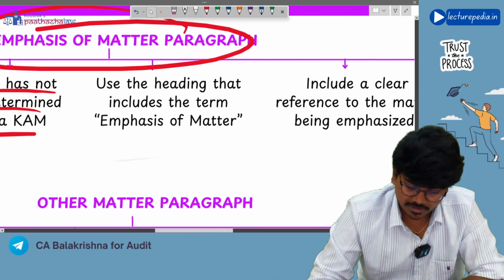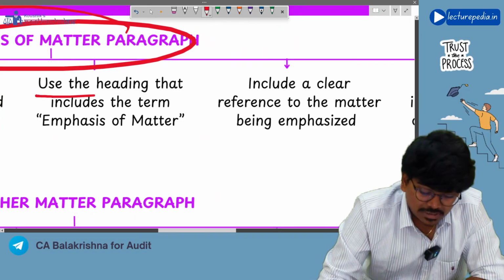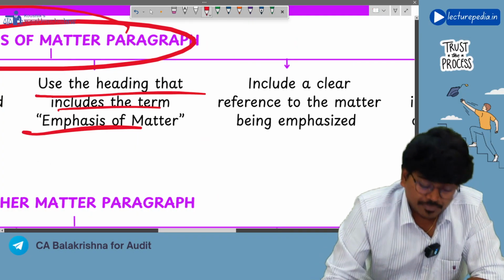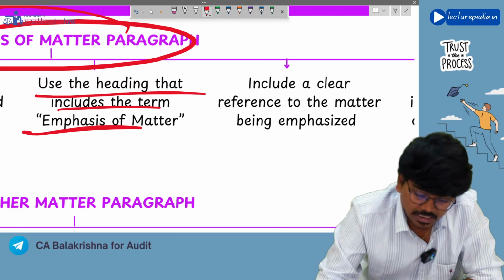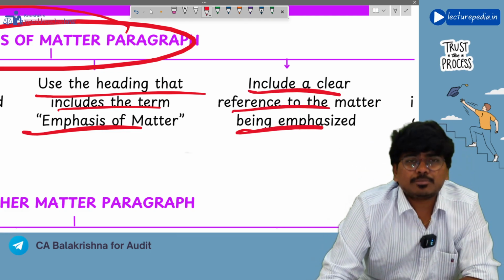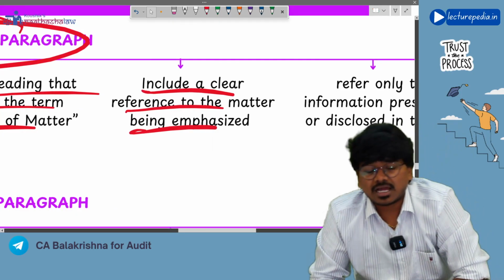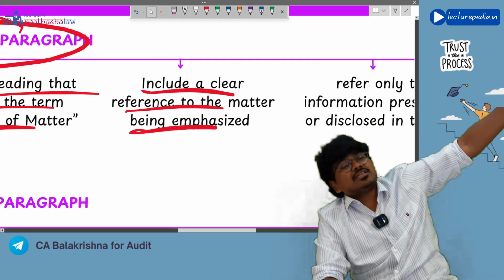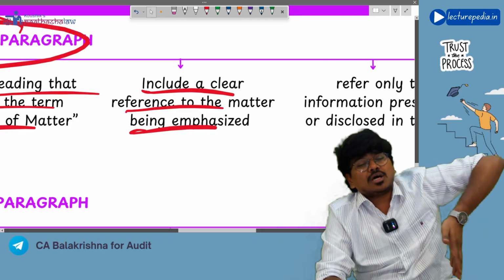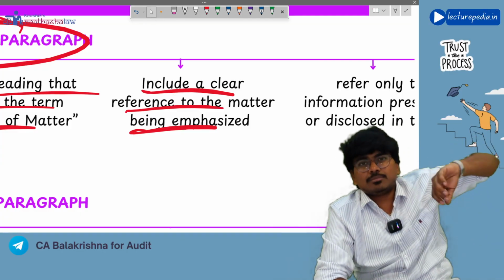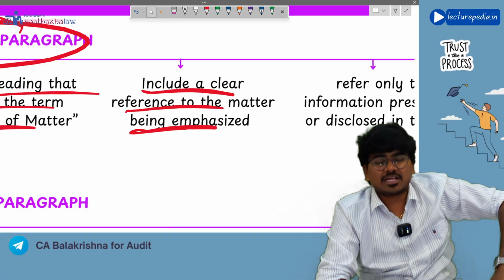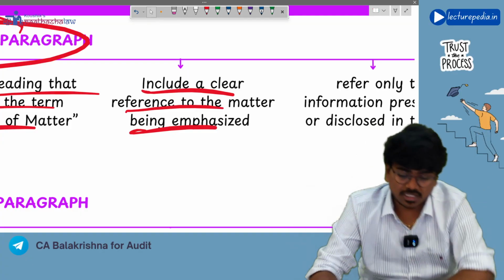Correct or not? Next, use the heading that includes the term emphasis of matter. The heading should contain the term emphasis of matter. Next, include a clear reference to the matter being emphasized, because that matter will already be present in the financial statements. That matter only you are emphasizing. So you need to give a clear reference to where that item can be found in the financial statements. The note number you need to give as the reference.